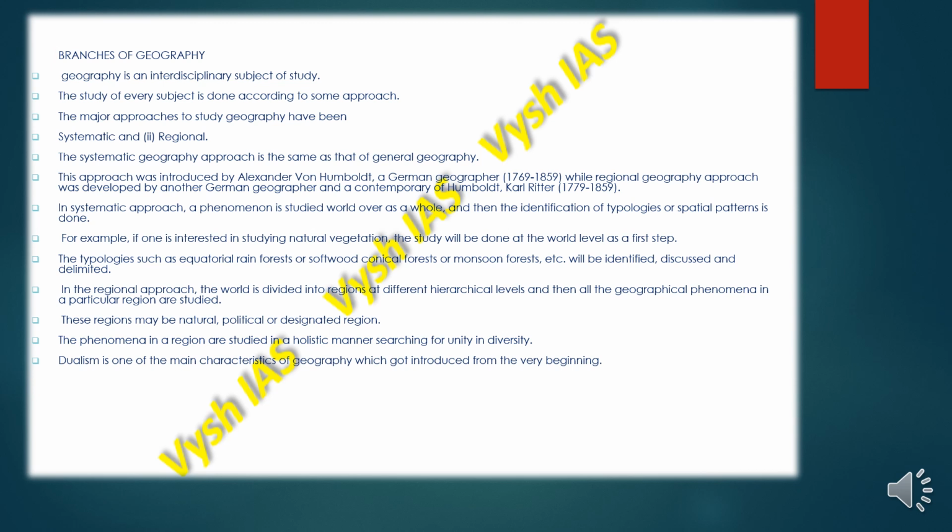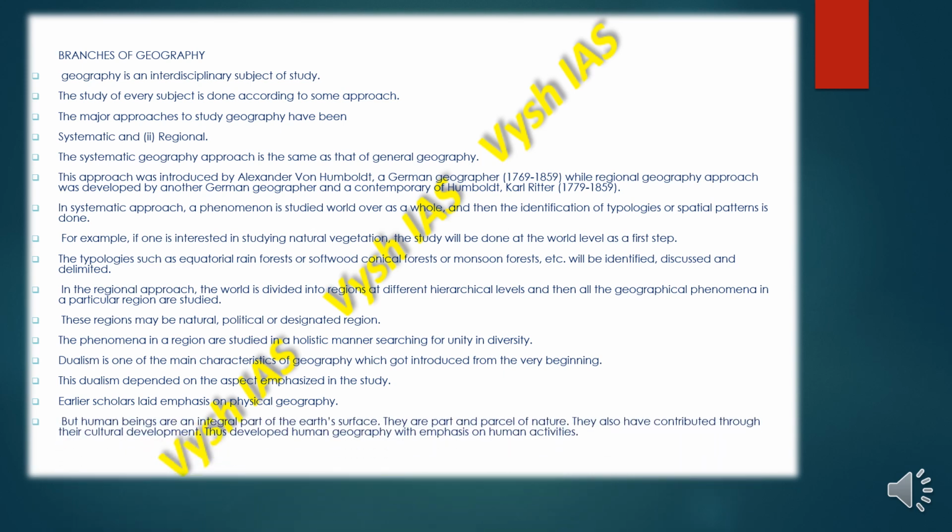Dualism is one of the main characteristics of geography, which got introduced from the very beginning, and this dualism depends on the aspects which are focused on in the studies. Earlier scholars laid emphasis on physical geography, but human beings are an integral part of the earth's surface, hence we cannot ignore them. They are part and parcel of nature.